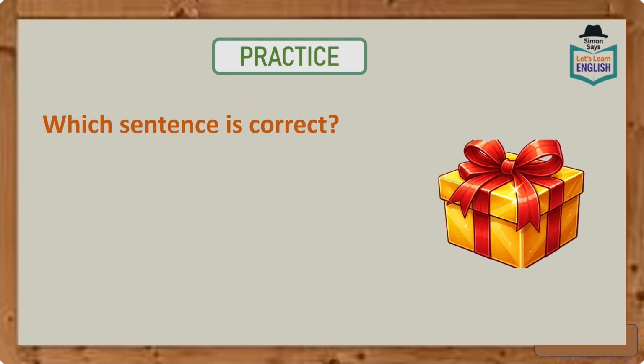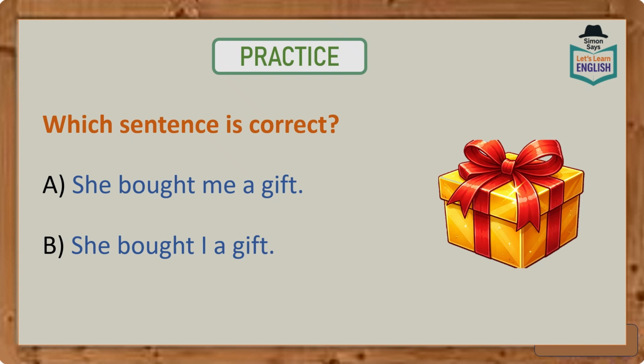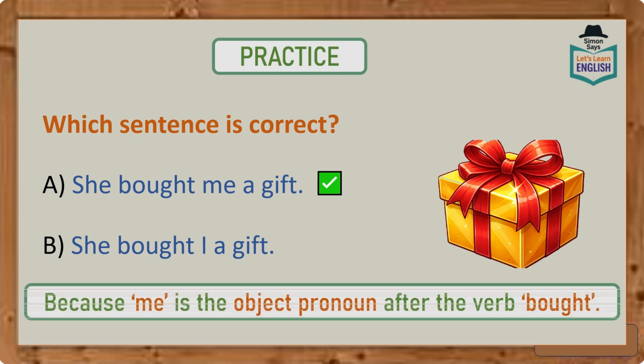Now take a look at these two sentences. Which one is correct? Is it A, she bought me a gift? Or is it B, she bought I a gift? Now in this case, the first sentence is correct. She bought me a gift. Now that's because me is the object pronoun that comes after the verb bought.